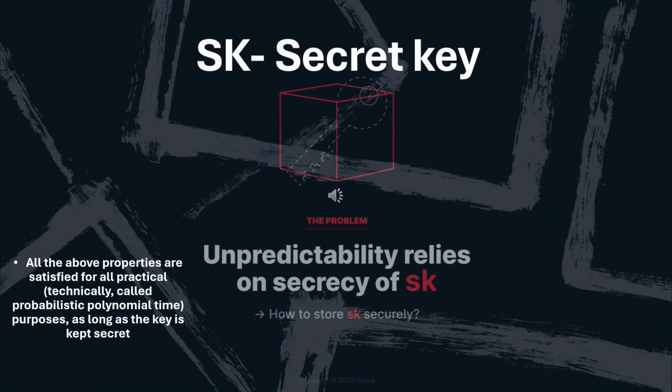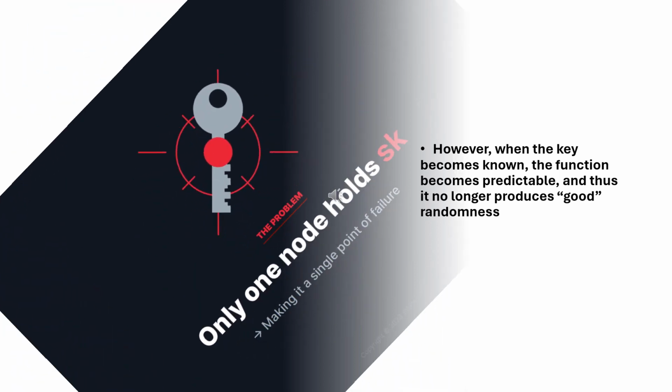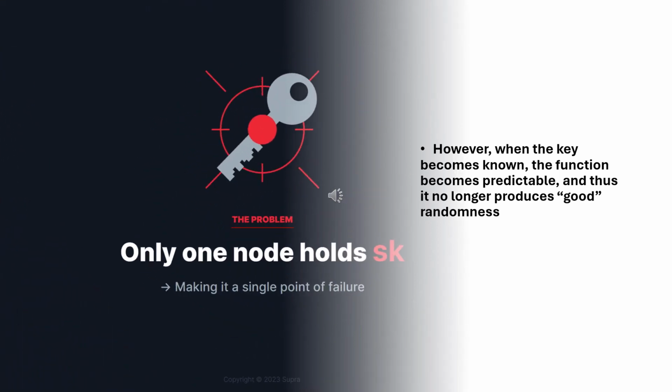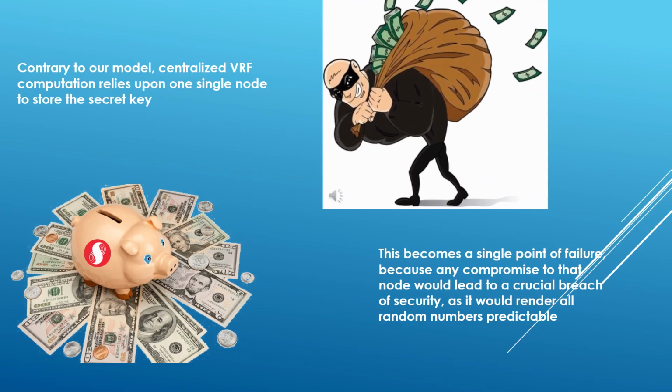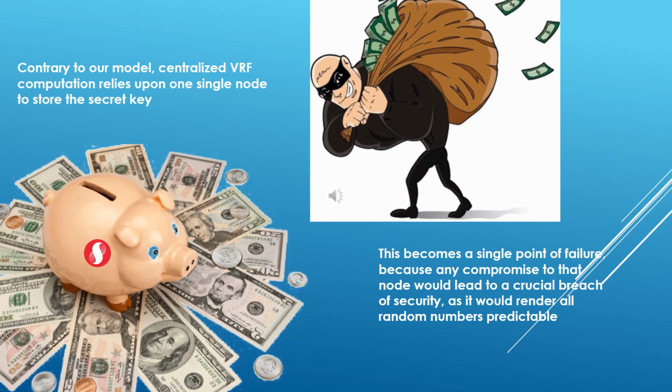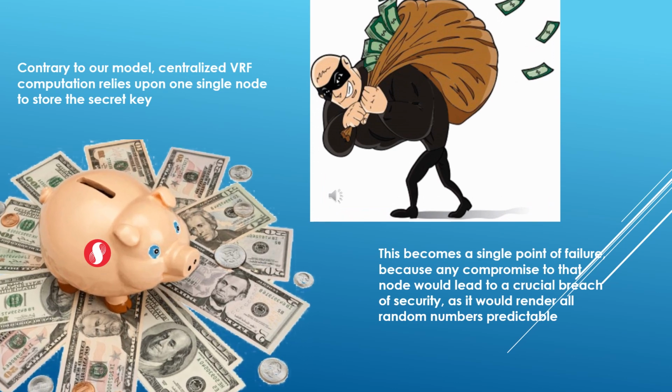SK, secret key. All the above properties are satisfied for all practical, technically called probabilistic polynomial time purposes, as long as the key is kept secret. However, when the key becomes known, the function becomes predictable, and thus it no longer produces good randomness. This becomes a single point of failure, because any compromise to that node would lead to a crucial breach of security, as it would render all random numbers predictable.